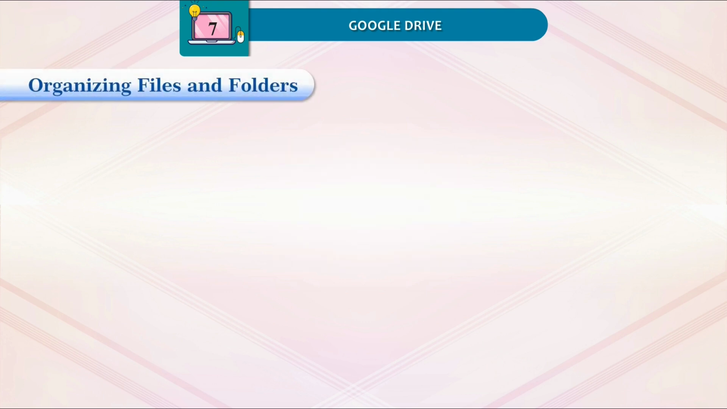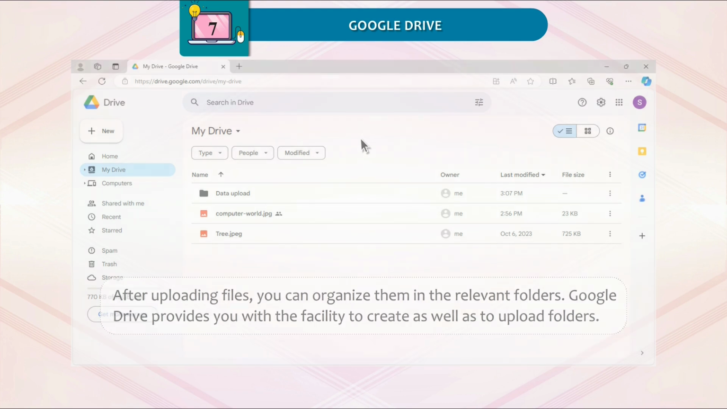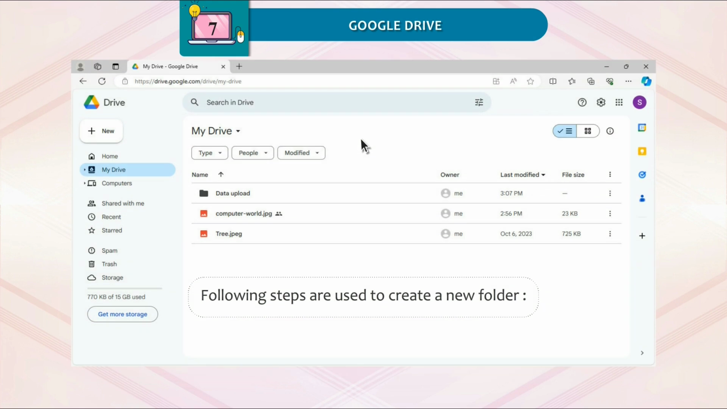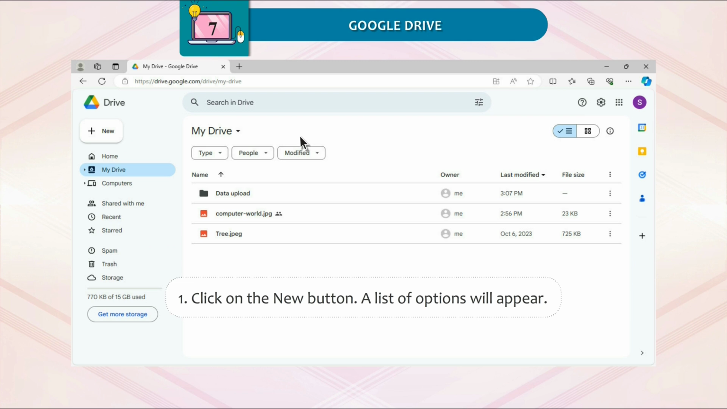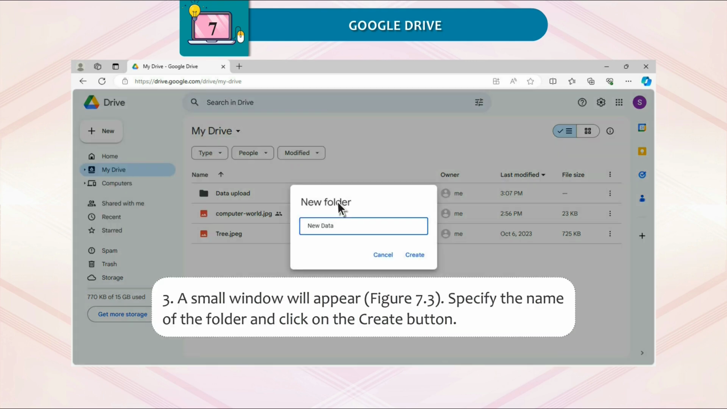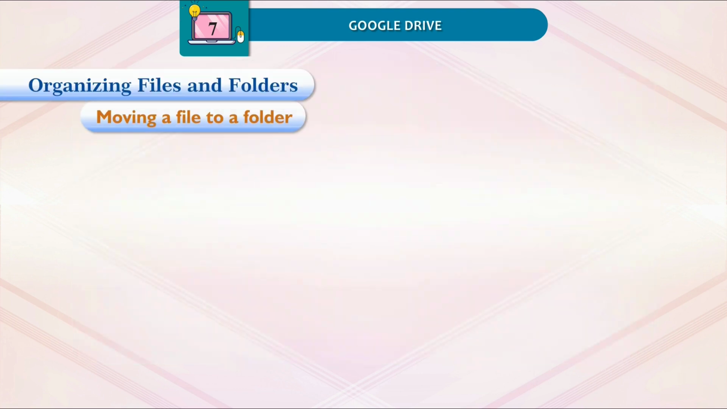Organizing files and folders. After uploading files, you can organize them in the relevant folders. Google Drive provides you with the facility to create as well as to upload folders. Creating a new folder. The following steps are used to create a new folder. 1. Click on the New button. A list of options will appear. 2. Select the New folder option. 3. A small window will appear. Refer to Figure 7.3. Specify the name of the folder and click on the Create button. The folder gets created.